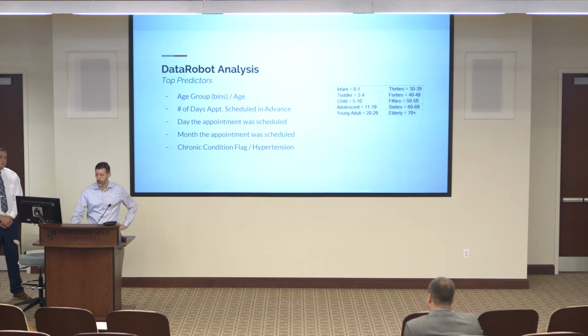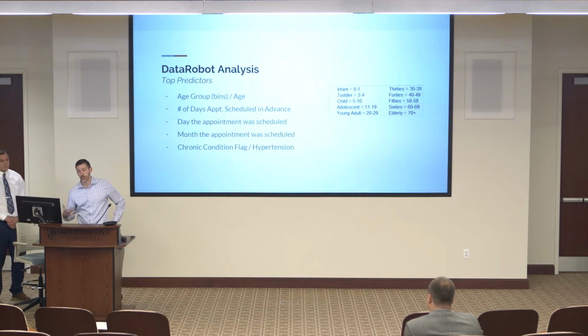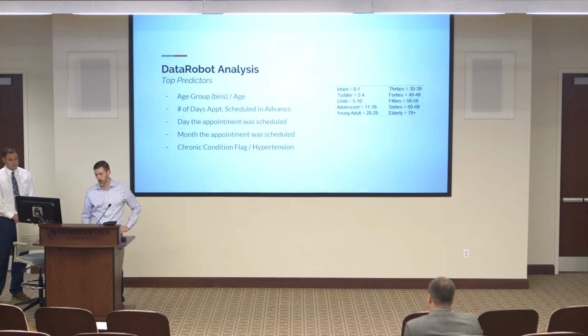We built the models both in DataRobot and Azure. So from DataRobot, these were some of the highest predictive fields. The age groups, the bins that were created, had some high predictive value. The number of days ahead of time that the appointment was scheduled for, the day the appointment was scheduled, the month that the appointment was scheduled, and the chronic condition flag, which really mostly related to hypertension, which we'll see in the visuals.